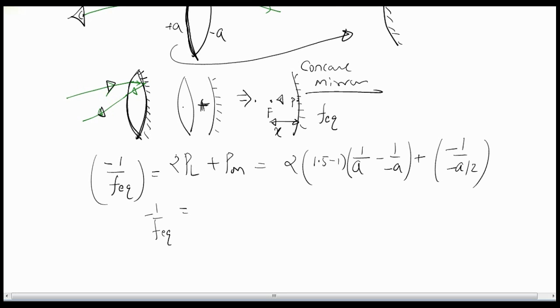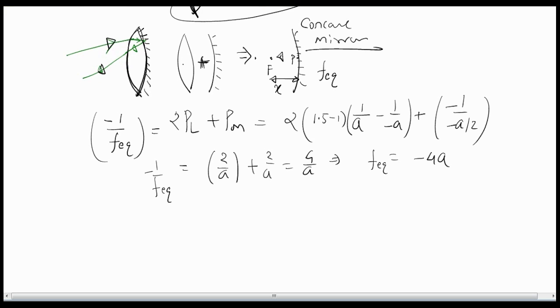So let me solve this for you. 1.5 minus 1 will be 0.5, into 2 will be 1. So 1 into (1 by a minus 1 by minus a) will be 2 by a, plus the mirror term, minus minus cancelled out, this is also 2 by a. So this is effectively 4 by a. Hence f equivalent is minus a by 4.